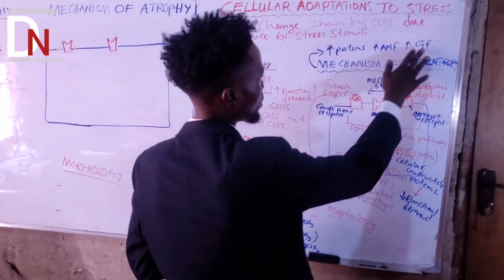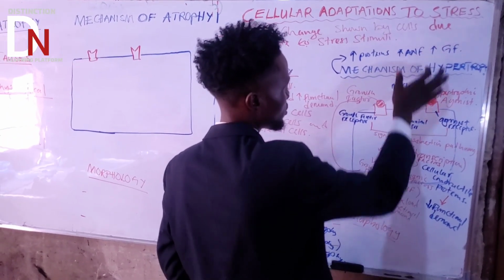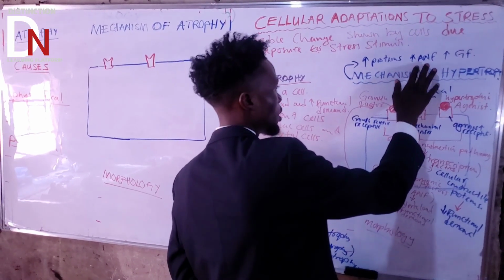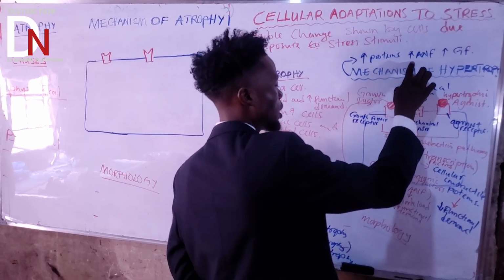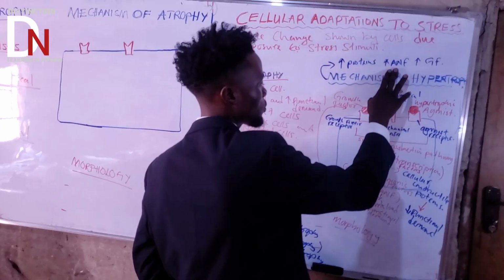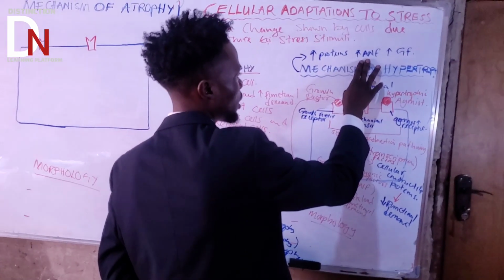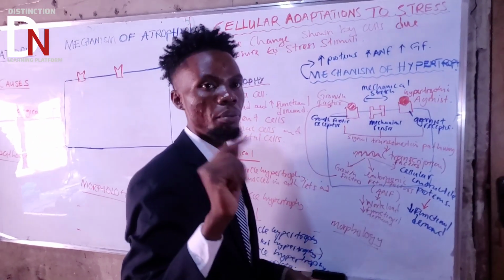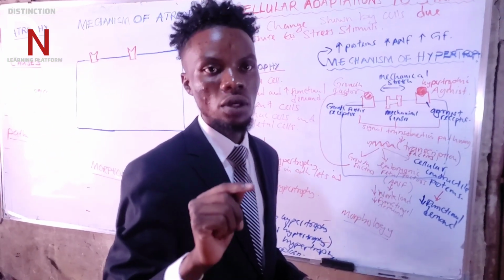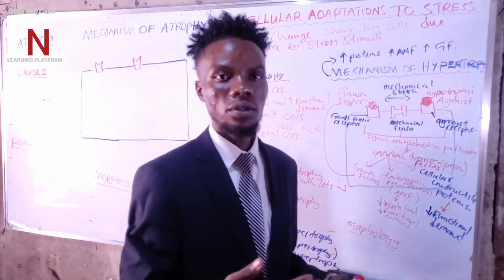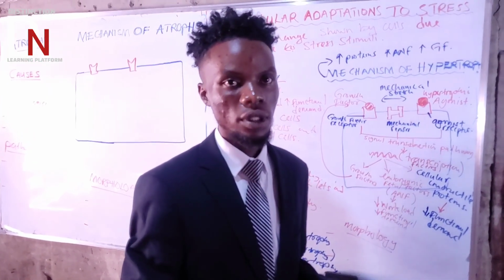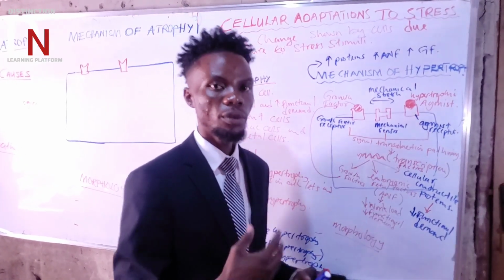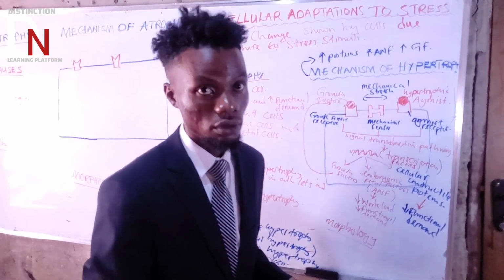Growth factors, what do they do? ANF, what does it do? Remember that this one does two important things: it decreases the workload and also decreases the functional demand. For it to decrease the workload, it goes to the kidneys and makes sure that the kidneys start secreting salts like sodium. And remember that water follows sodium. So it secretes salt, and the fluid is also removed by the kidneys. If you remove fluid from the body, then the workload is going to decrease.